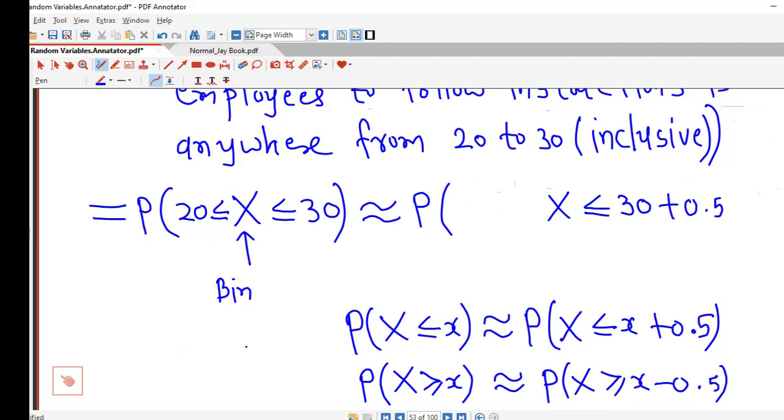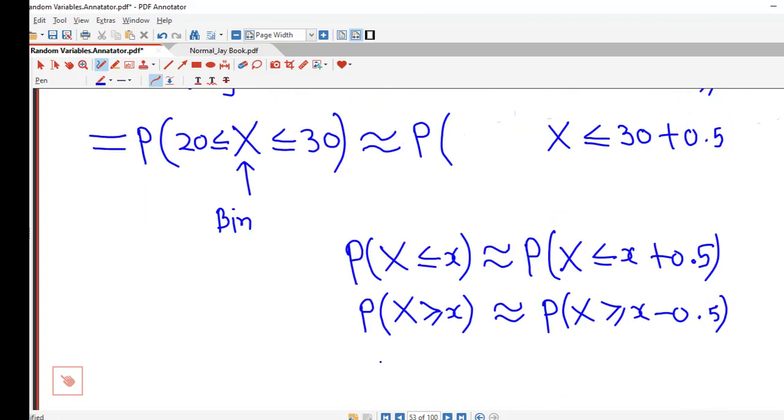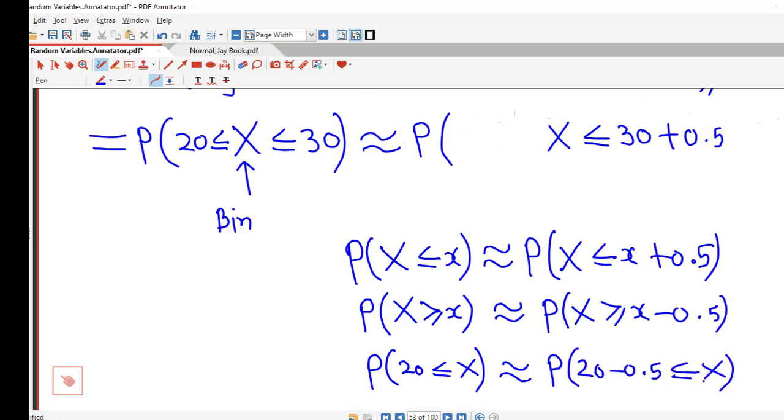Here we have 20 less than or equal to X, so we will write this as 20 minus 0.5 less than or equal to X. So I am adding 0.5 to 30 and subtracting 0.5 from 20.